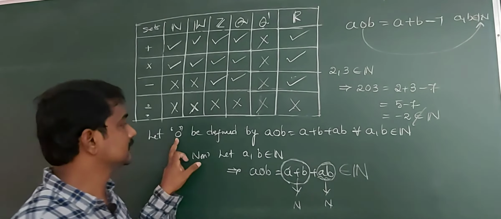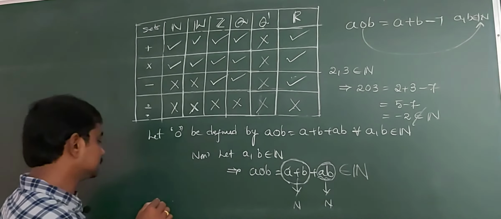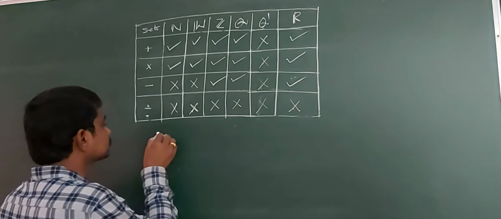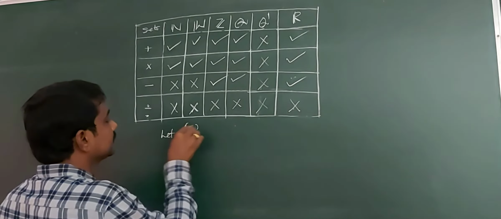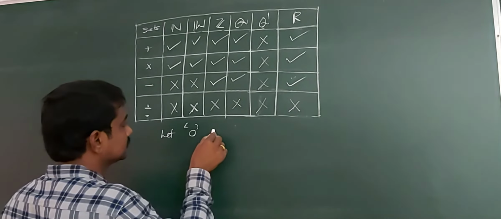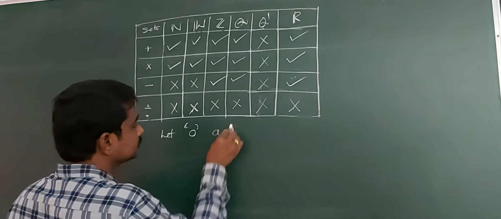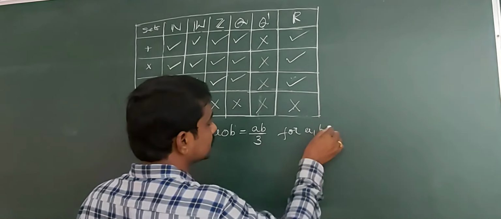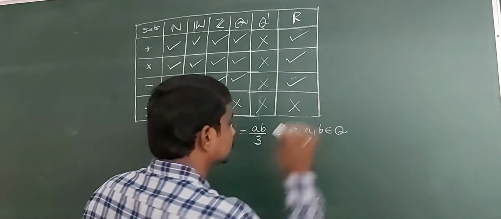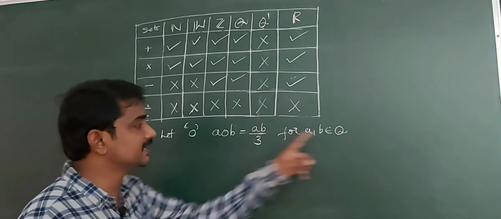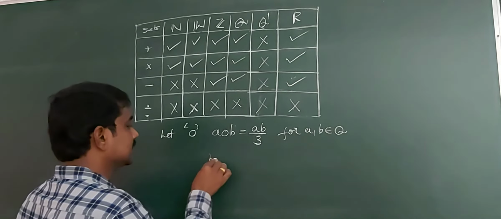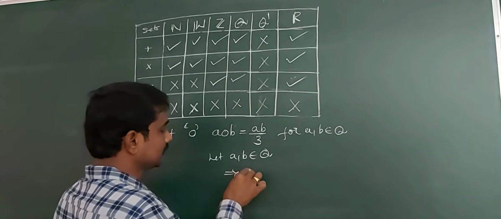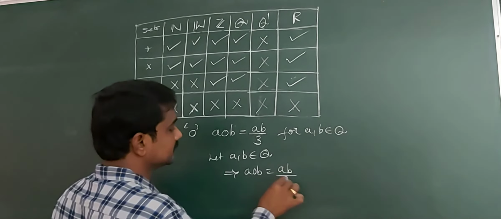Next example. Let circle be a composition defined by a circle b equals ab by 3 for a, b belongs to Q, the set of all rational numbers. Is it a binary operation on Q? Clearly, let a, b belong to Q. That implies a circle b equals ab by 3.